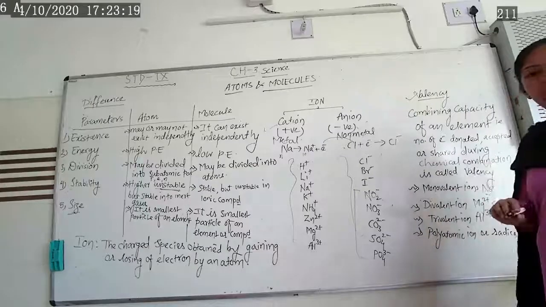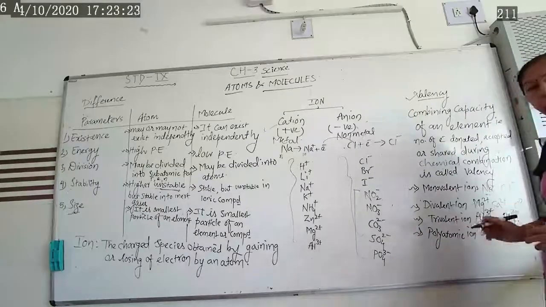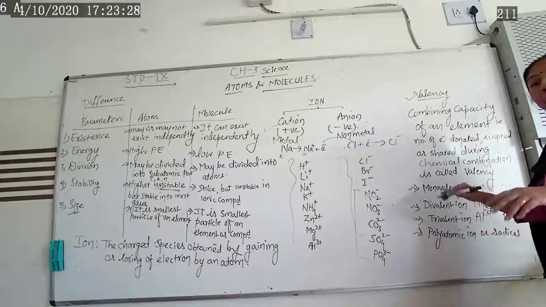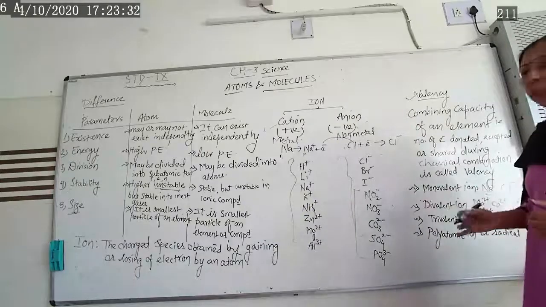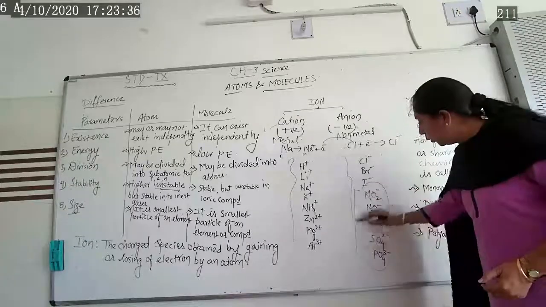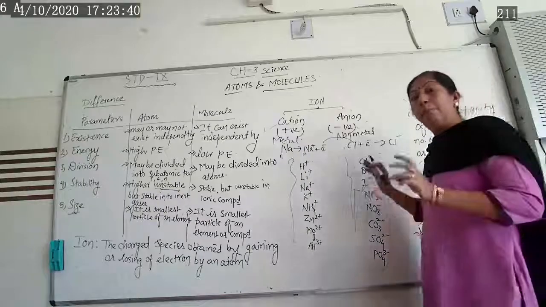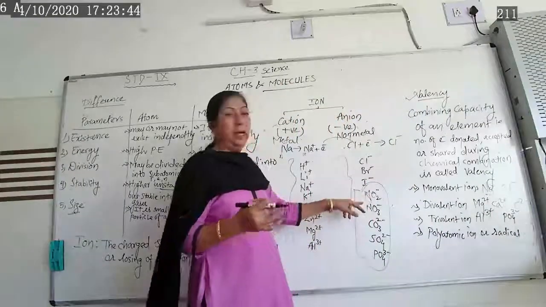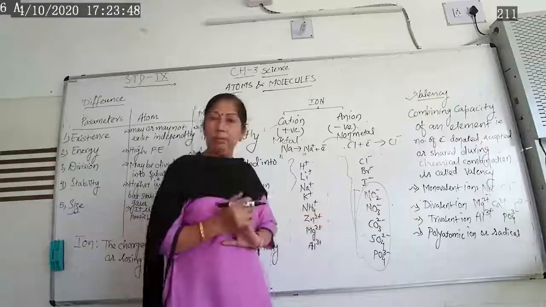Trivalent anion. When a group of atoms combine together and form an ion, a radical, it is called a polyatomic ion. Poly means what? Many atoms combine together and form either an anion or a cation, called a polyatomic ion.